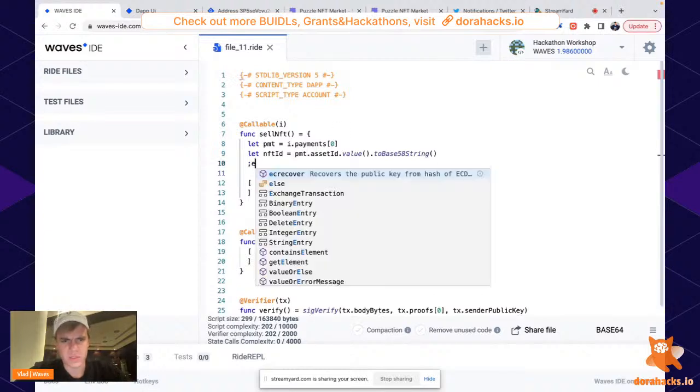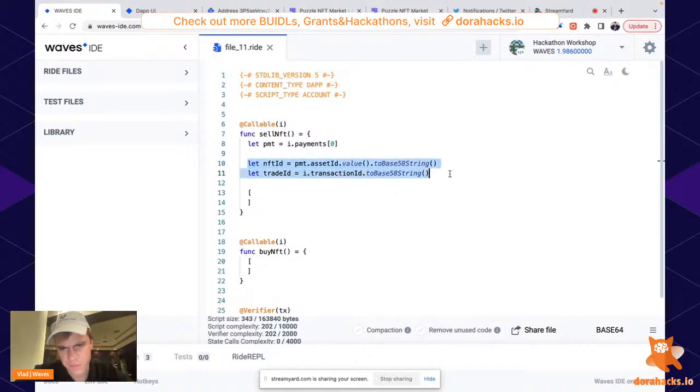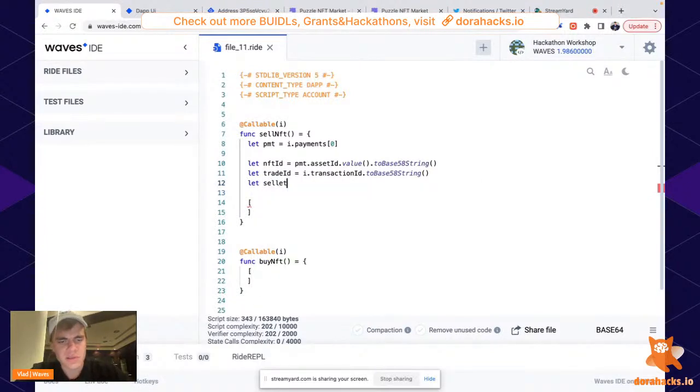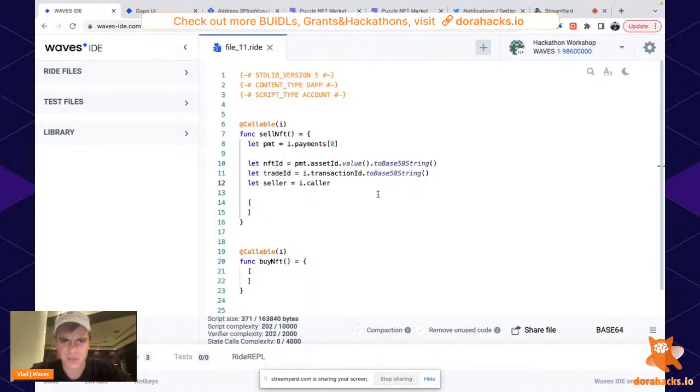Okay, and we need to have a trade ID, right? Because we are doing a trade, and this needs to be just a random string, basically. For this, we can use transaction ID in the same way. Okay, so now we have multiple variables. Actually, we need these two, I think. Yeah, also we need to know the seller, right? The person who sells an NFT. Seller is equal to the one who calls this function, i.caller to string. Okay, we have three string variables.